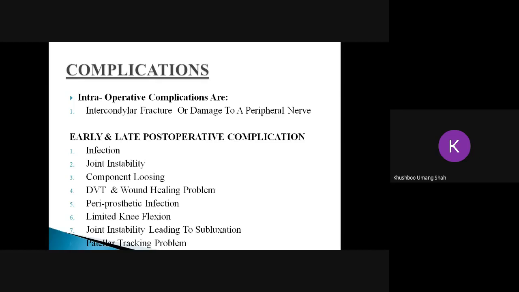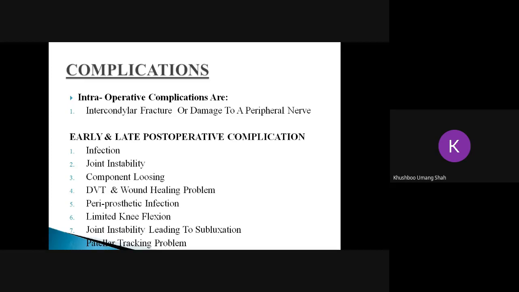Limited knee flexion: if on table range of motion is not checked, or if on table range of motion is less, the person may have limited knee flexion after operation. The seventh complication is joint instability leading to subluxation.